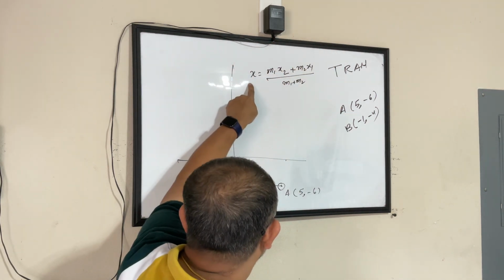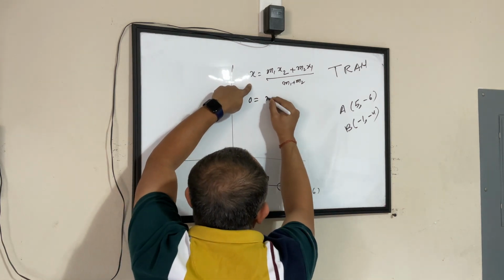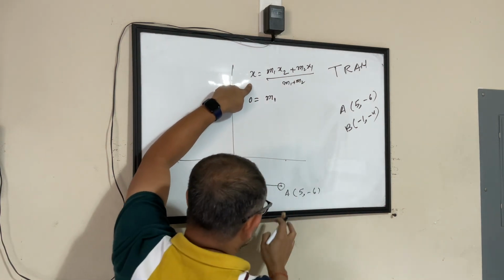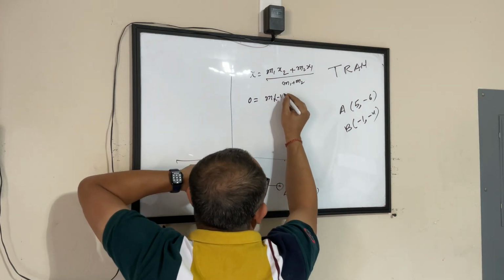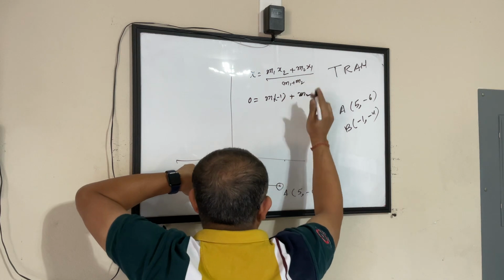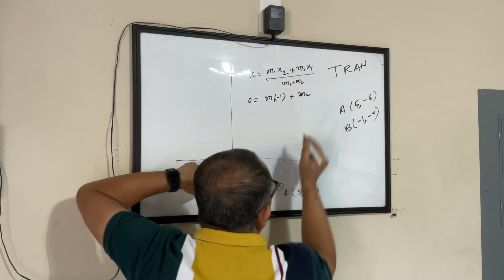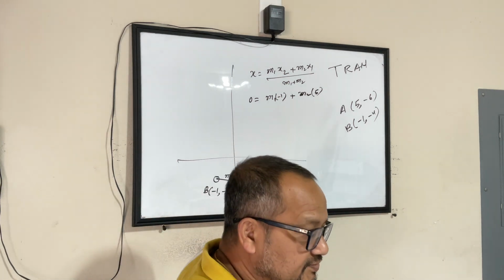And here, interestingly, I know my x value is already 0. So 0 equals m1 x2. What is my x2 here? This is m1, this is x2. x2 is minus 1, plus m2. We don't know m2, I'll keep it as m2. x1 is 5. Yeah, Dikshita.